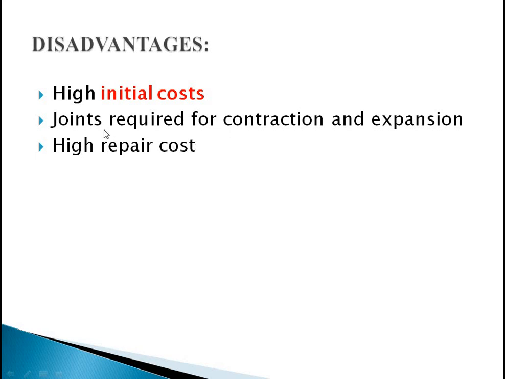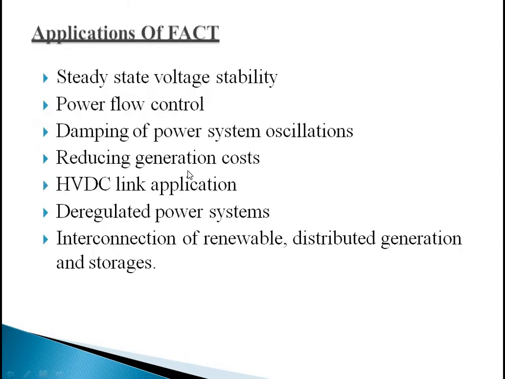Similarly, here it is a static, solid state device, and there is a problem of contraction and expansion. So we require some maintenance and of course high repair cost. These two have very little chance of being a disadvantage; the only thing we need to consider is the high initial cost.